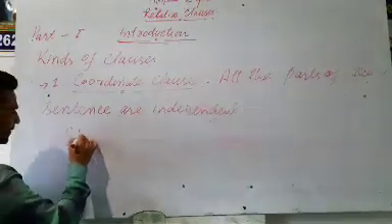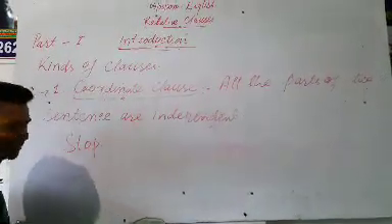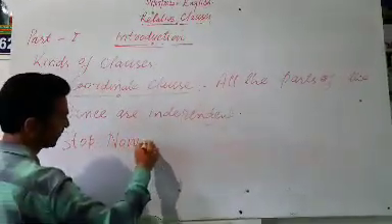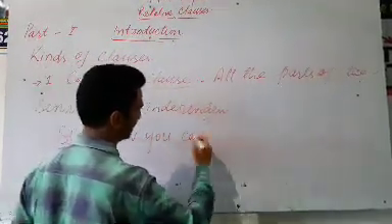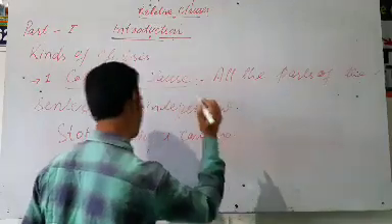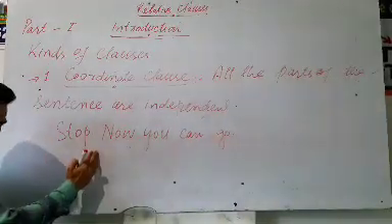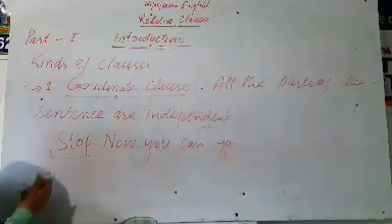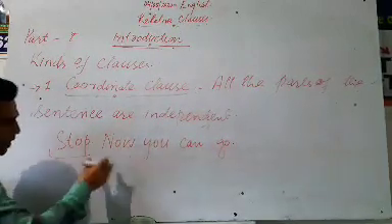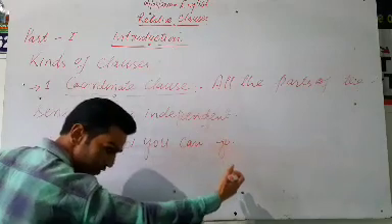Let us go through the example. Your example is stop. Now you can go. This is your sentence. Here, stop is actually an order, which is an imperative sentence. Now you can go is permission.